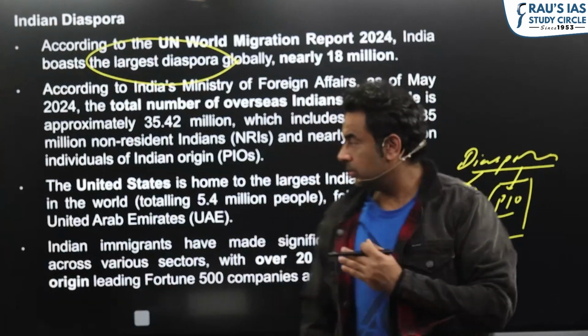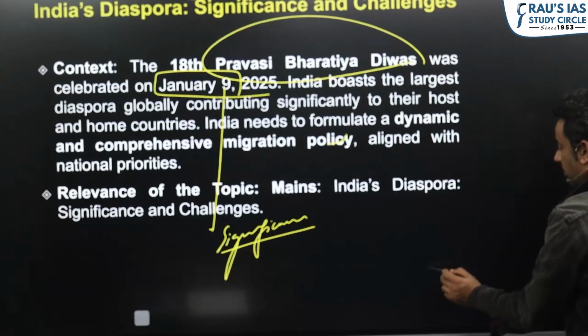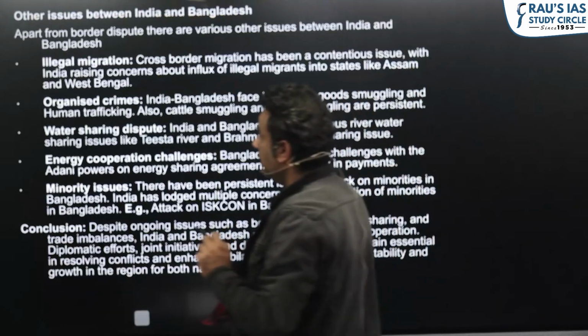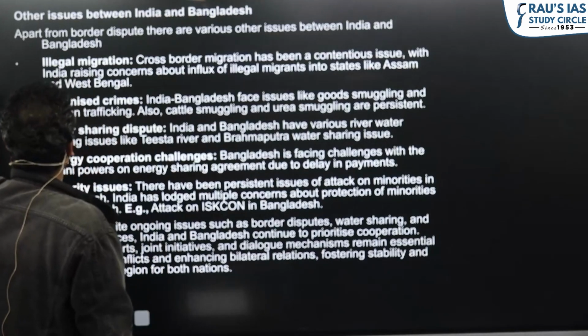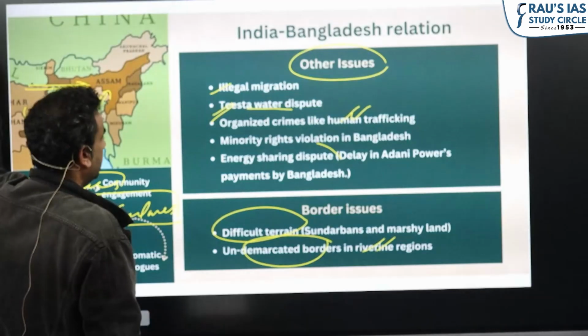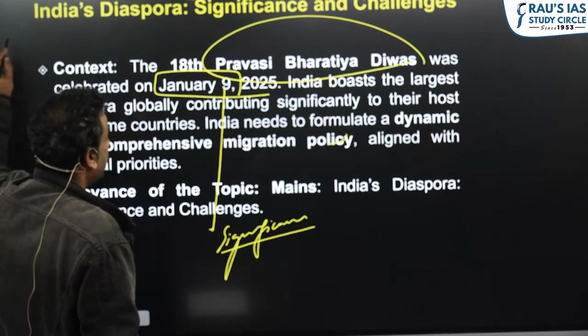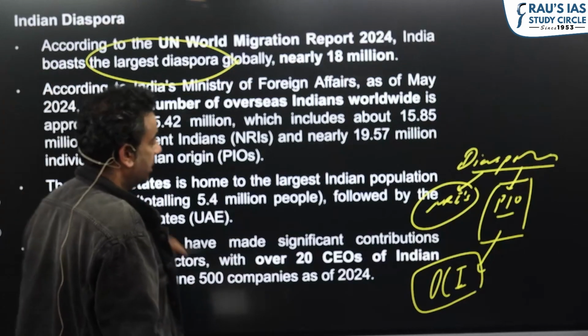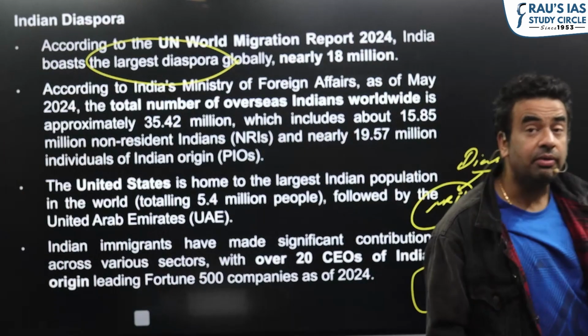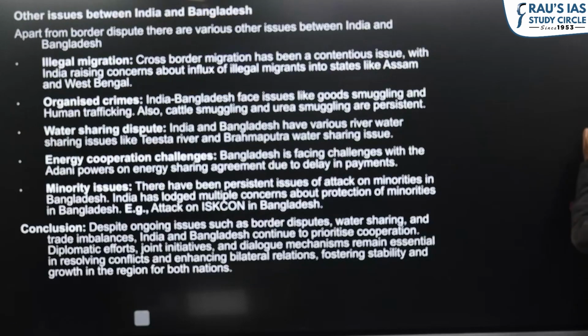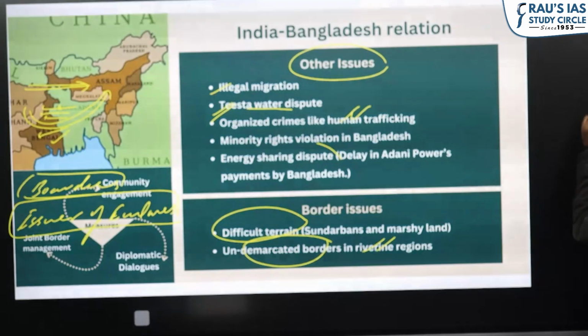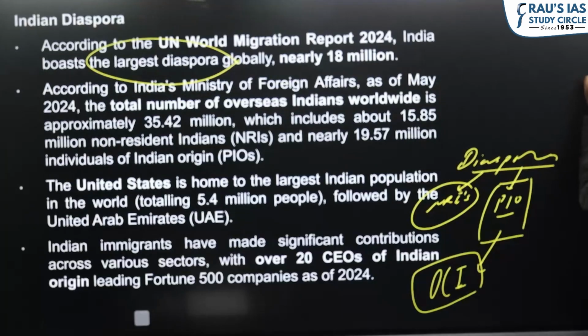Okay, so this much you need to know from the exam point of view. One important thing is the citizens of which country are not eligible for OCI card. I am not telling you. Try to find the answer for this question, that citizens of which country are not eligible and what could be the reason why we have not allowed them for the OCI card. And now you know basically OCI card is for whom, right? But we have not allowed the citizens of these countries to hold OCI.